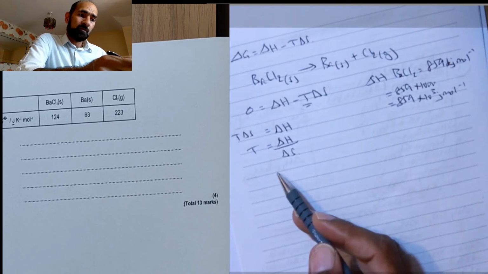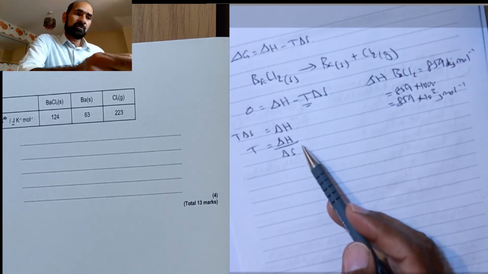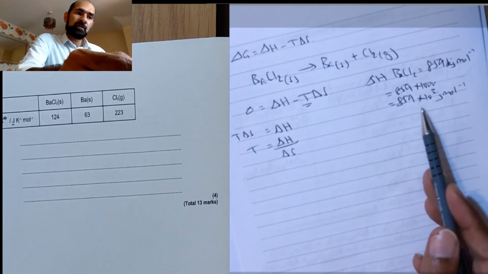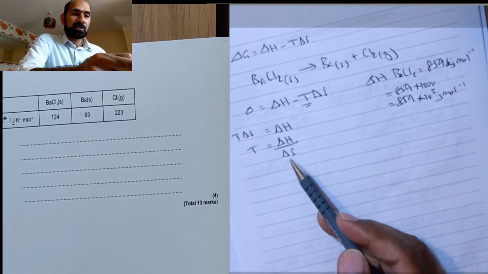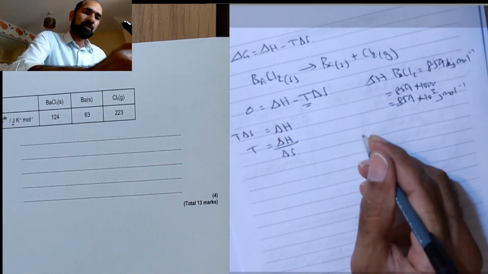Now what I do is simply put the enthalpy change in there and the entropy change. Now I haven't got the entropy change yet, I've not worked it out, so I need to work that out. I've done delta H, so let's work out the entropy change.